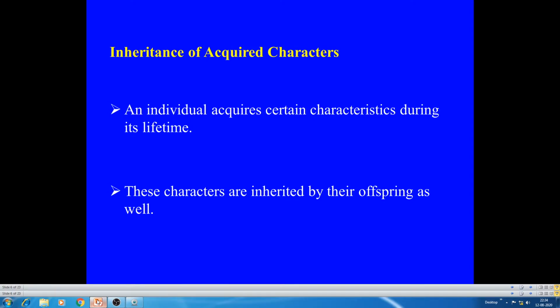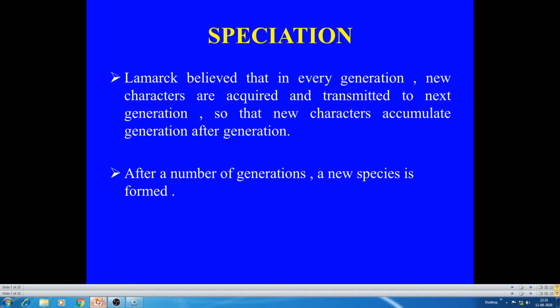And the third one is inheritance of acquired characters. The above said characters, the new organs developed that are frequently used, these acquired characters are transmitted to their offspring. Acquired characters are transmitted. Okay, could you follow me? Then the last one, speciation. A new need, a new organ develops, use and disuse, then these acquired characters are transmitted to the offspring.